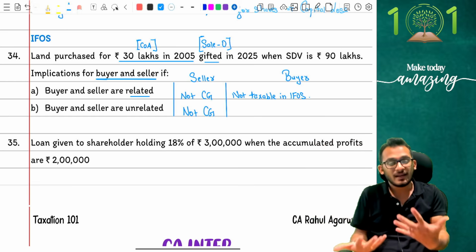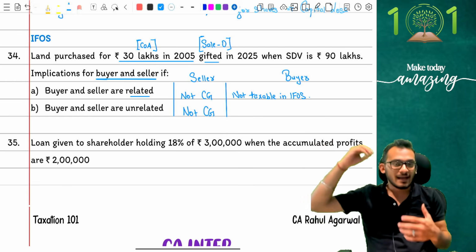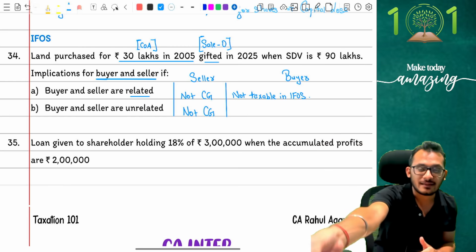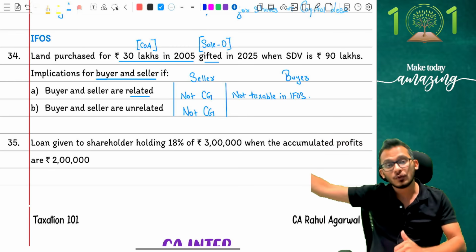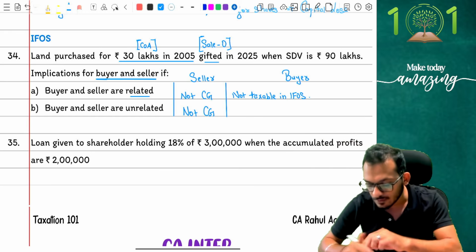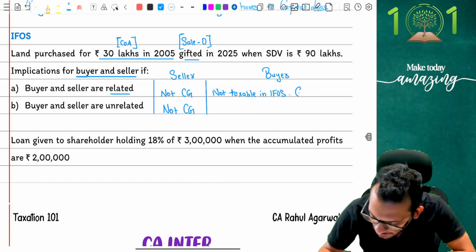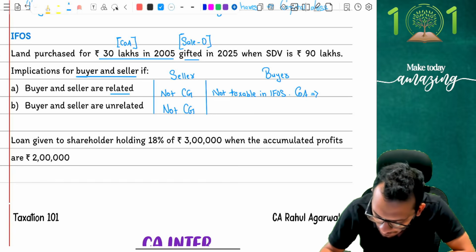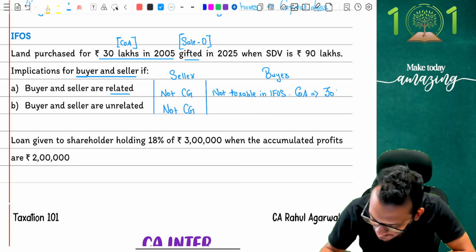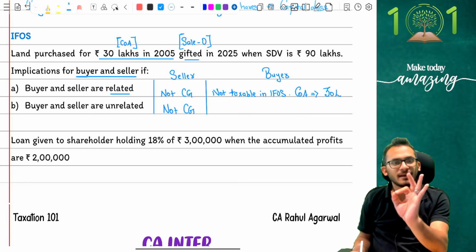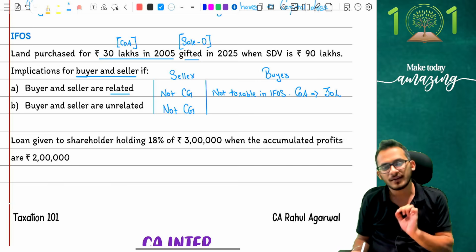Income tax is saying, when I have not taxed anything under IFOS and capital gains, then the cost of acquisition of the new owner will become the cost of the previous owner, which means in this conversation, I'm going to say cost of acquisition is going to become the previous owner's cost, which is 30 lakh rupees, and that's what the answer will be. Clear, not clear? Very good.